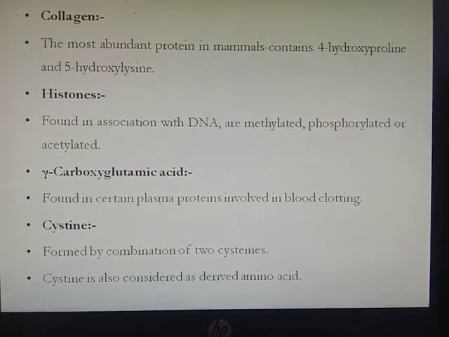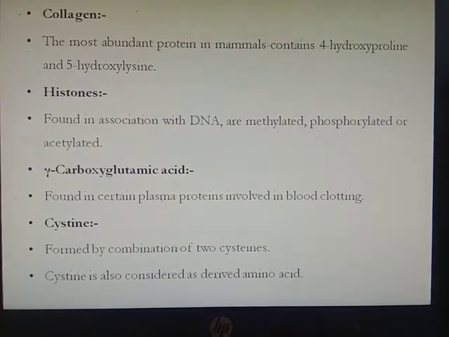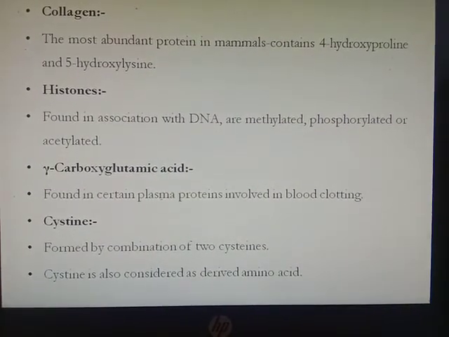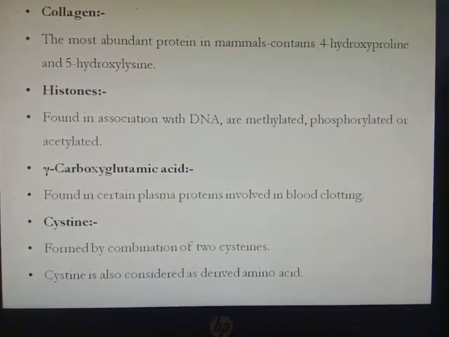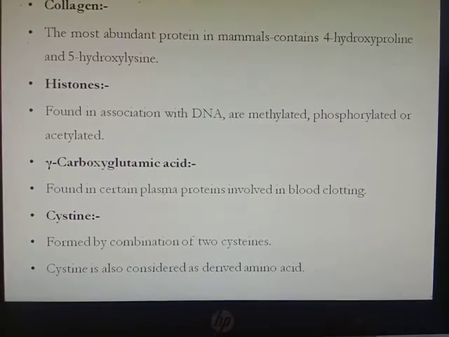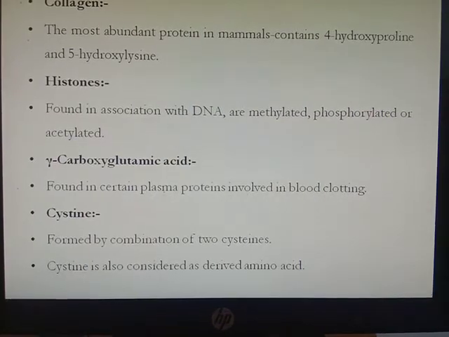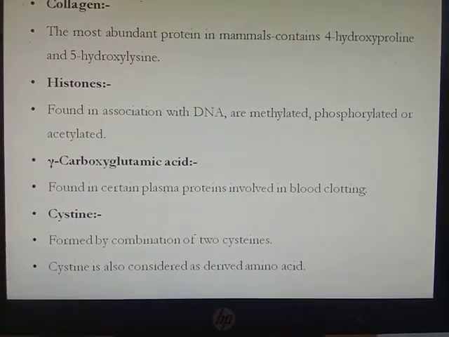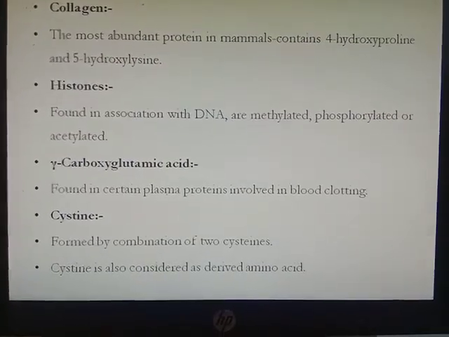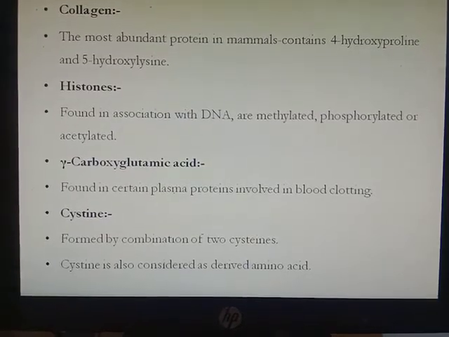Then histones. Histones are made up of the basic amino acids lysine and arginine. They are found in association with DNA. These basic proteins are methylated, phosphorylated or acetylated. Then gamma carboxyglutamic acid. These are found in plasma proteins involved in blood clotting. It is formed from glutamic acid. Then cystine. Cystine is formed by the combination of two cysteine molecules. Cystine is also considered a derived amino acid.